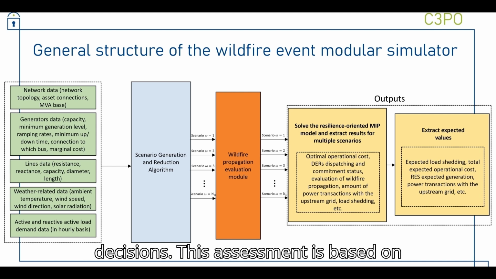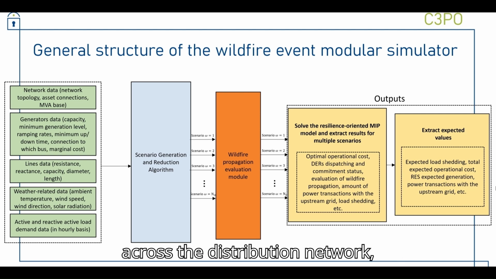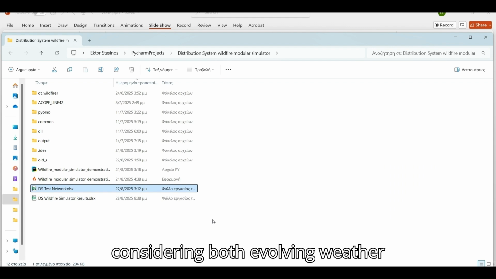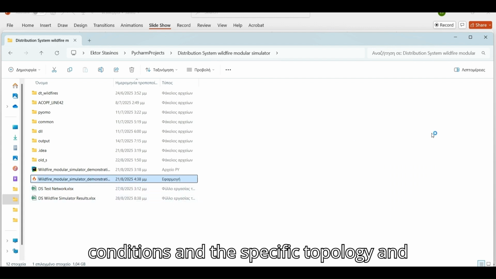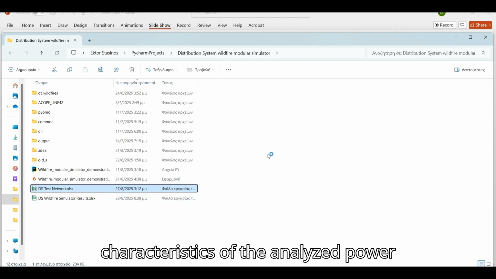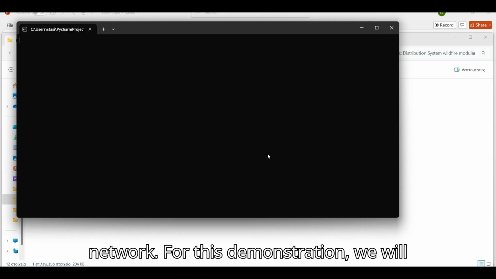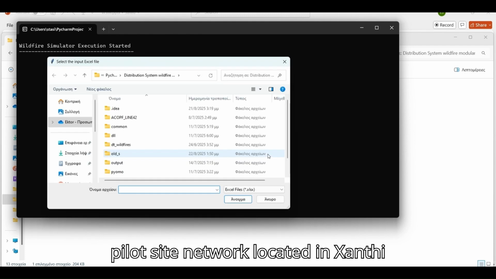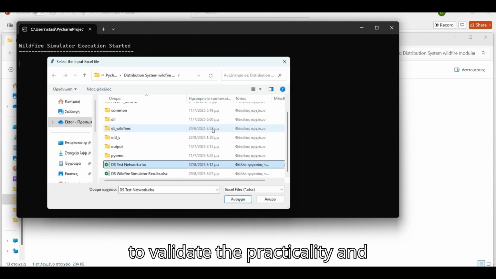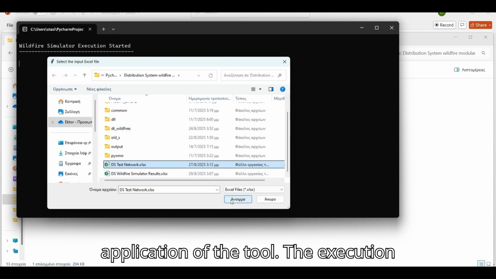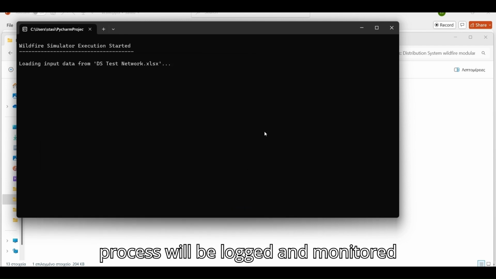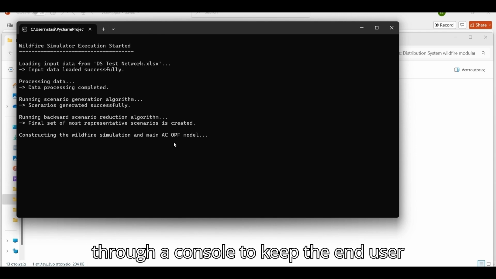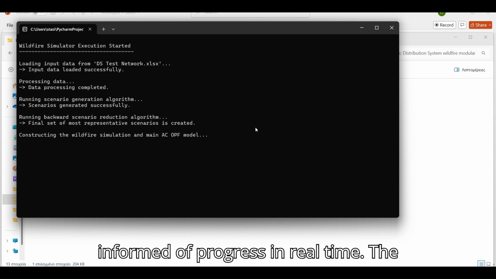This assessment is based on the evaluation of the wildfire trajectory across the distribution network, considering both evolving weather conditions and the specific topology and characteristics of the analyzed power network. For this demonstration, we will utilize the 125-bus Greek pilot site network located in Xanthi to validate the practicality and application of the tool. The execution process will be logged and monitored through a console to keep the end user informed of progress in real time.